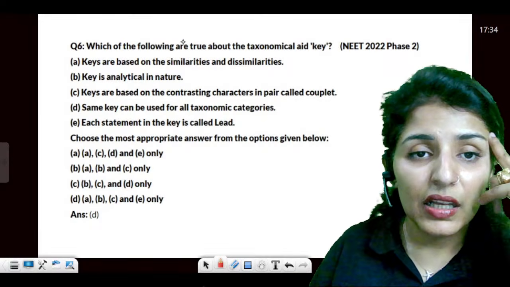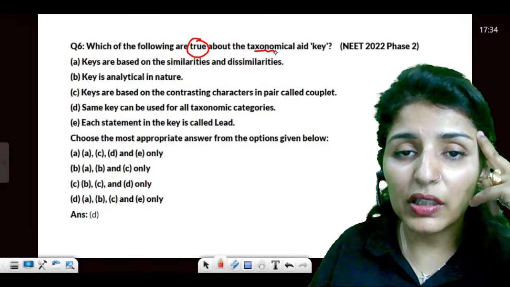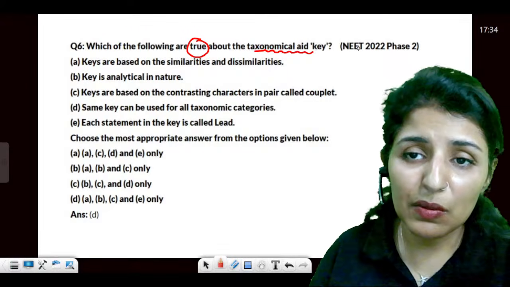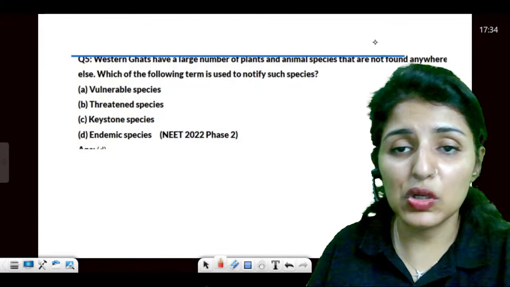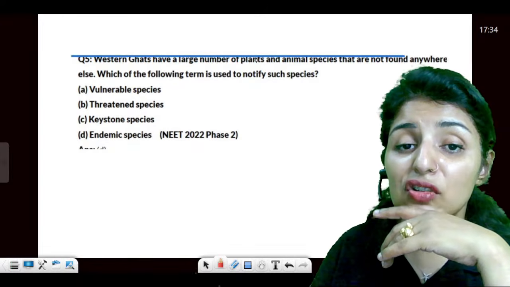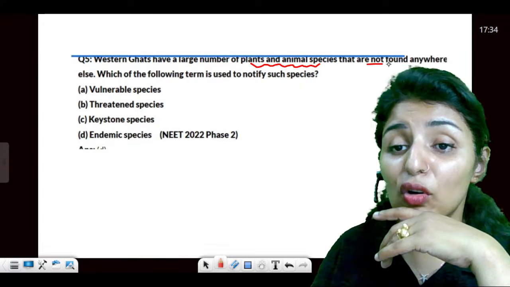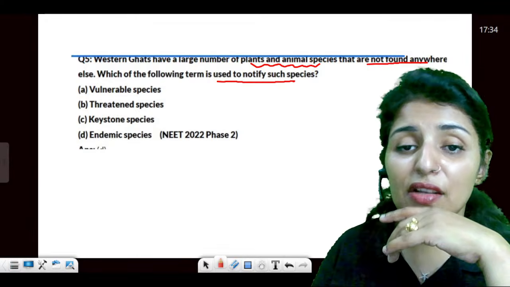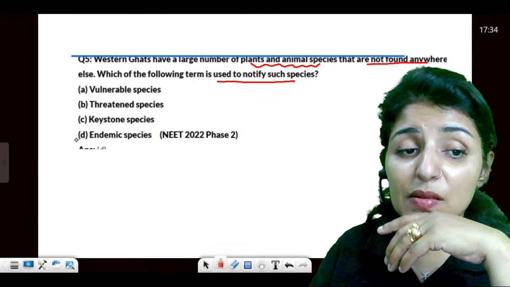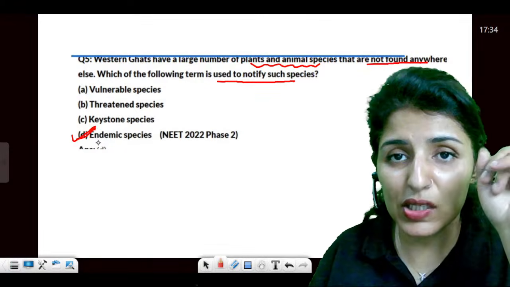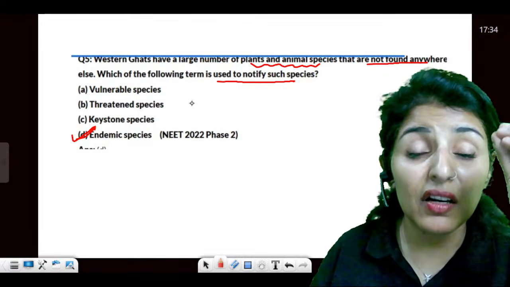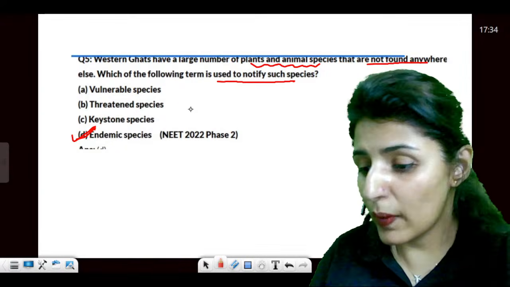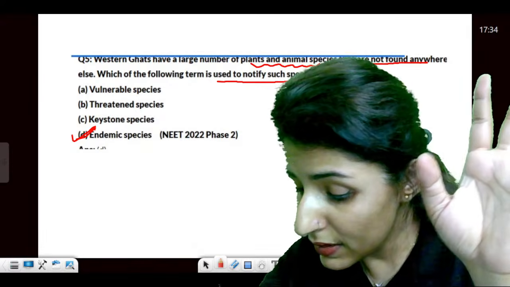Are these points clear? Now, which of the following are true about the taxonomical aid key? Now, see, keys are not in your syllabus, so you can just skip this question. Next, Western Ghats have a large number of plants and animal species that are not found anywhere else. What term will you use to notify such organisms? So, such organisms, guys, are known as endemic species. Endemic species means which are restricted to a specific area. They are not found anywhere else.